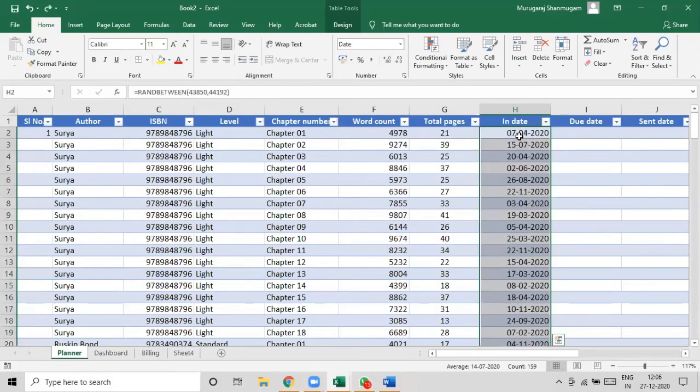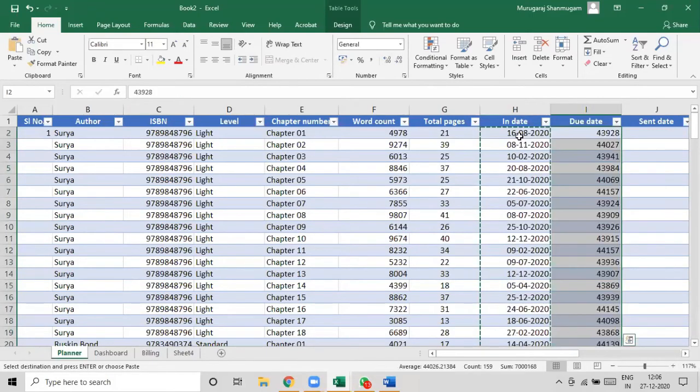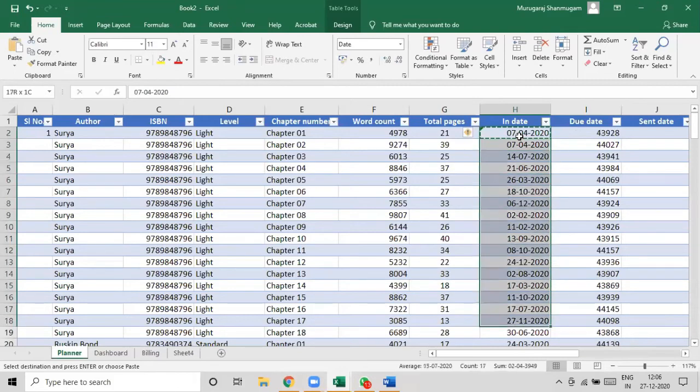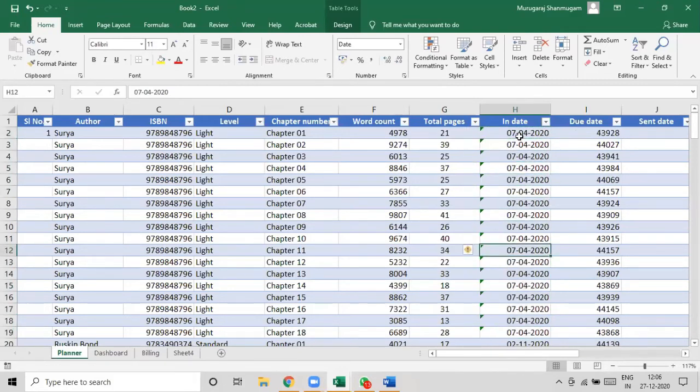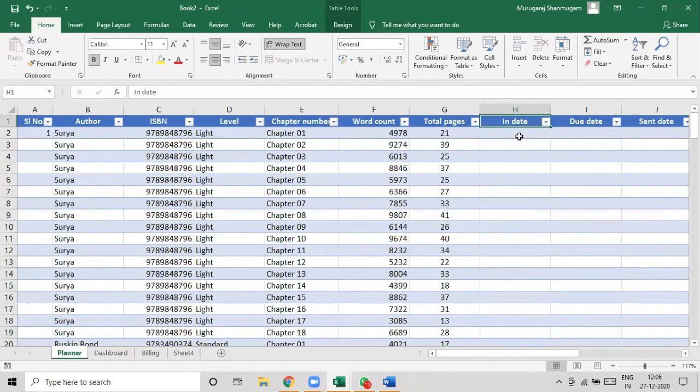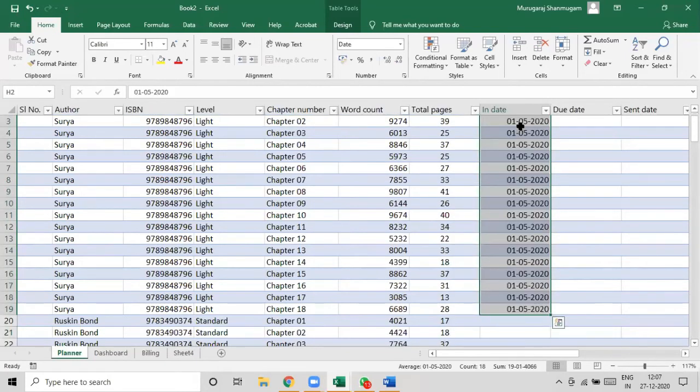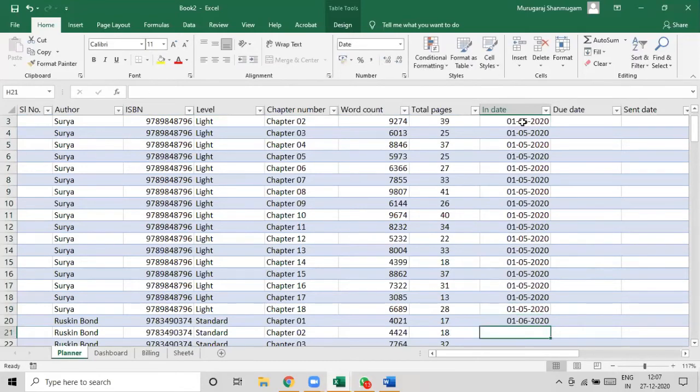Okay, we can generate dates like this. So for our easy purposes, let us say each of these came on the first day of the month. First May, first June,